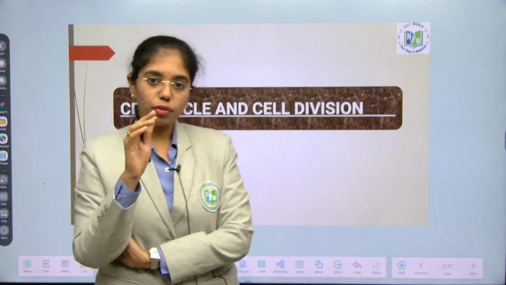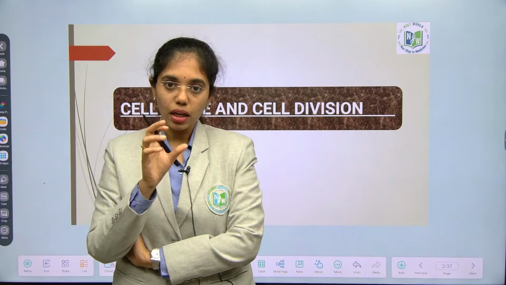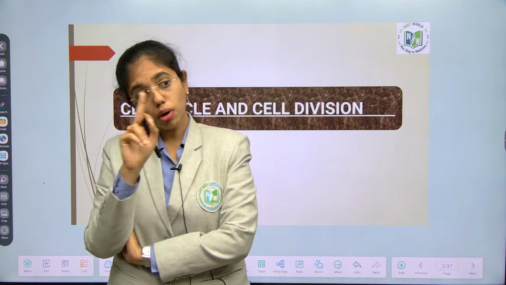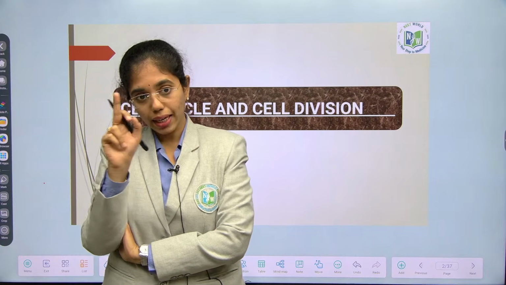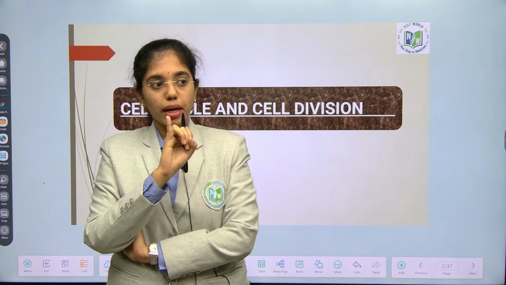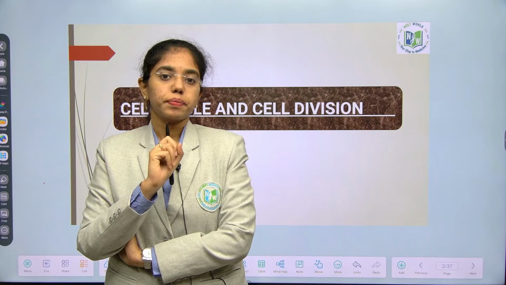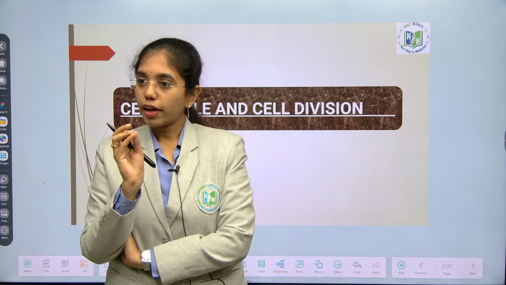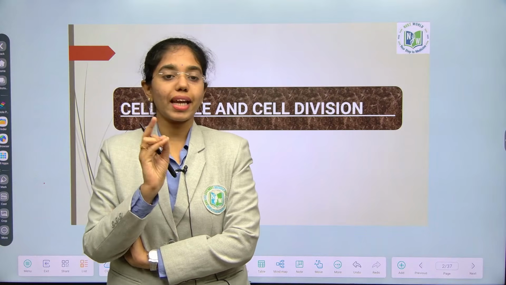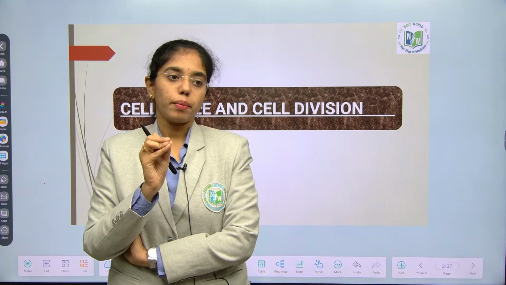Tell me, if I have to take a plant cell from the plasma membrane to the outermost, which layer comes out? Tell me that hierarchy. Close to the plasma membrane, what layer of cell wall will be? Very good. Secondary cell wall followed by primary cell wall.